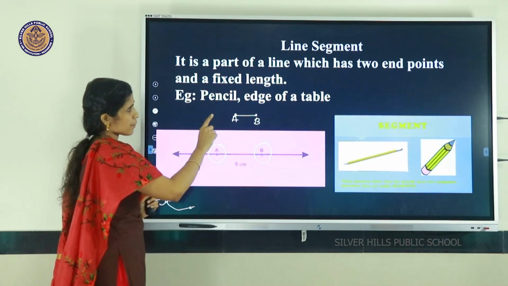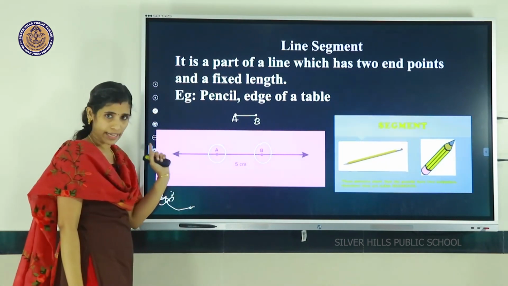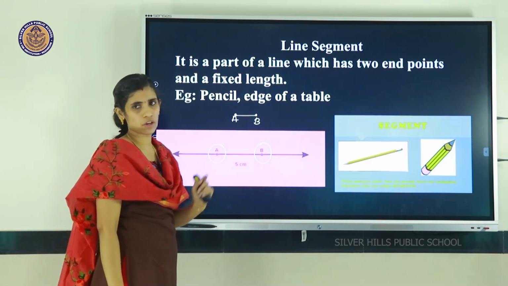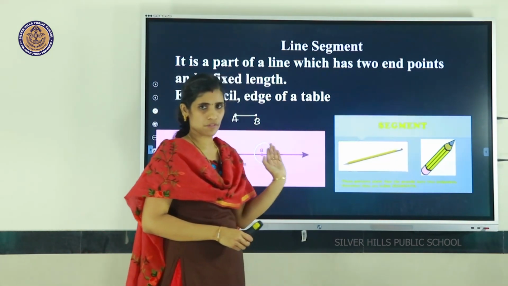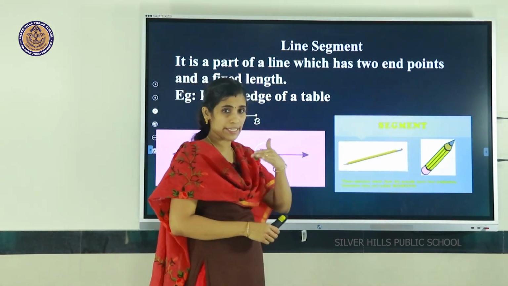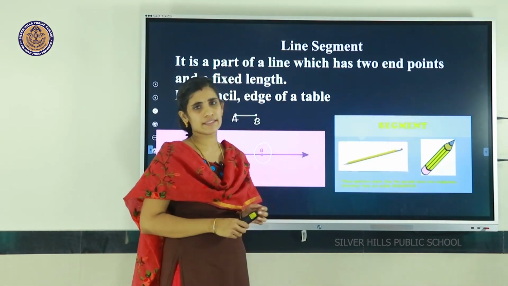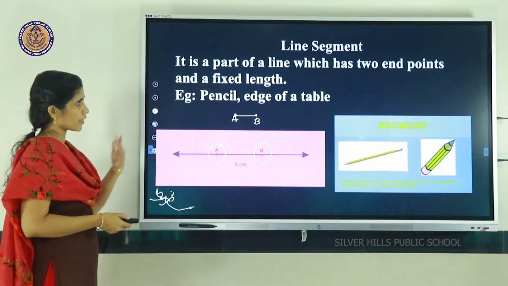A line segment is a part of a line which has two endpoints. That's why we can measure the length of a line segment. So, physical examples of line segments are a pencil and the edges of a table. Many examples we can see from our daily life situations. So, next topic is